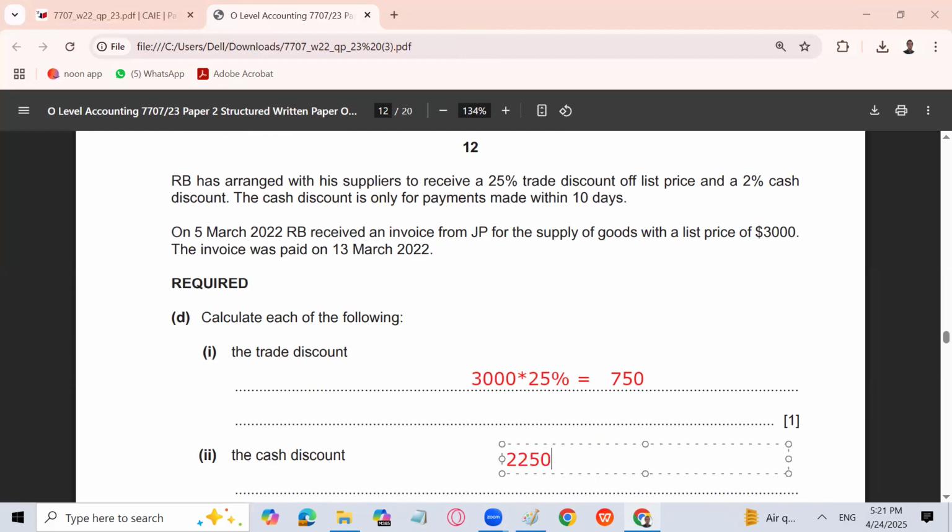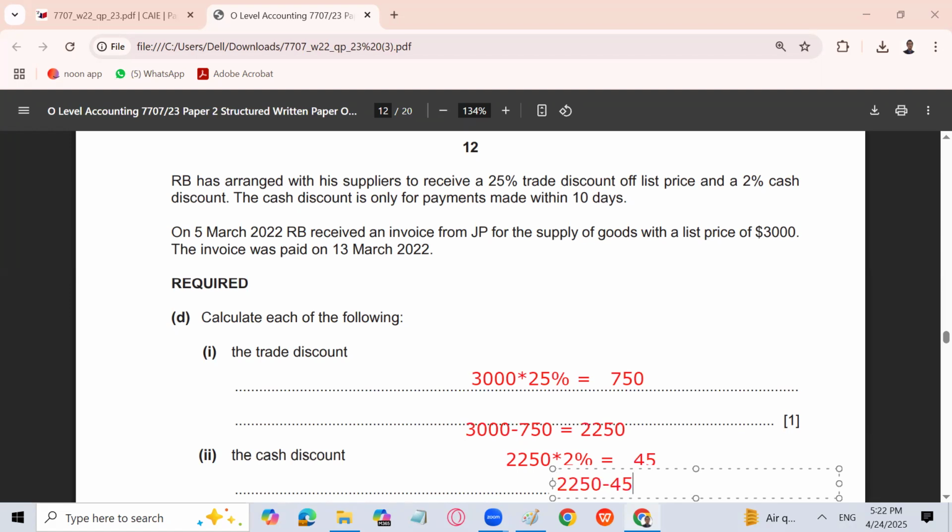So 2250 multiplied by 2%, what is the amount? Because 750 will not be recorded anywhere in the books. It will be subtracted from the total amount because of bulk buying or to loyal customer. Yes. How much? 45. Okay. Now I'm going to subtract 45 because we are receiving the discount. The amount we are paying to the supplier will be 2205. So that's it. Next, amount paid to supplier.